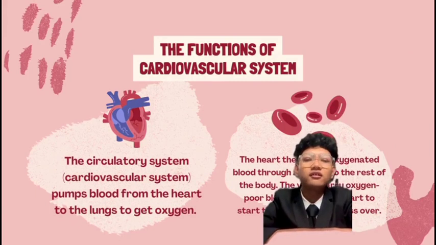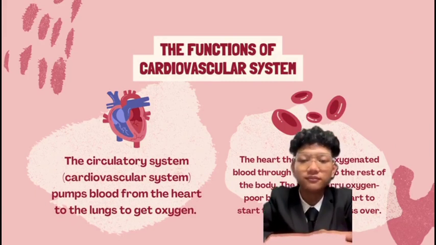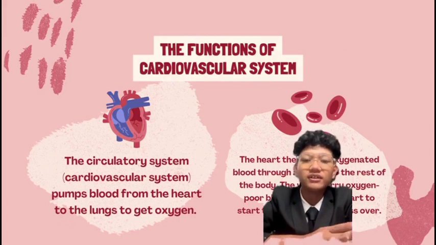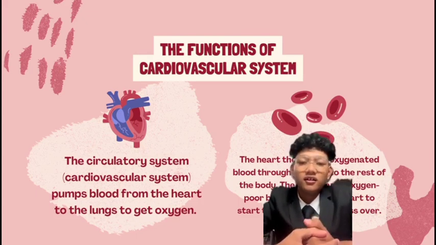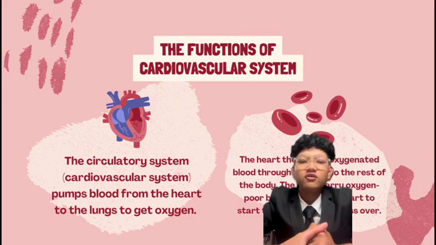So I will explain the function of the cardiovascular system. The cardiovascular system, consisting of the heart and blood vessels, is essential for keeping our bodies healthy and functioning properly. The heart acts as a pump, and the blood carries oxygen and nutrients to all our organs and tissues.